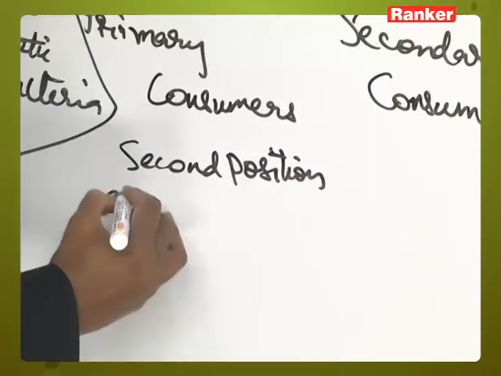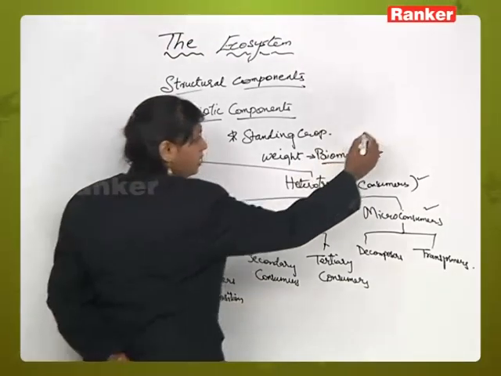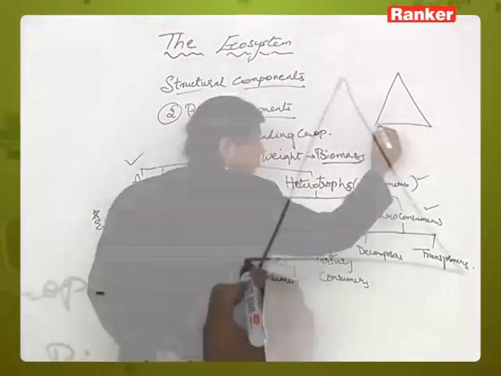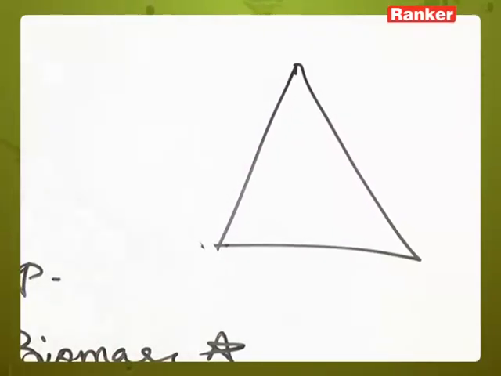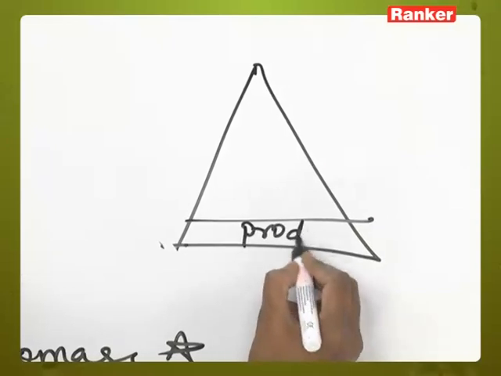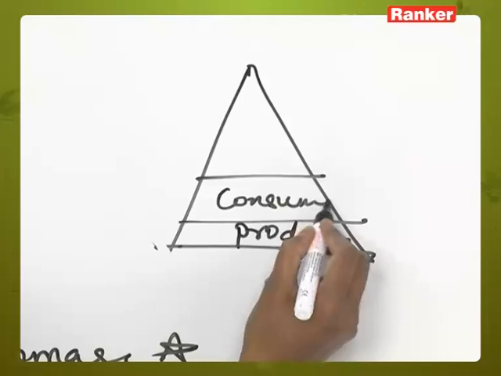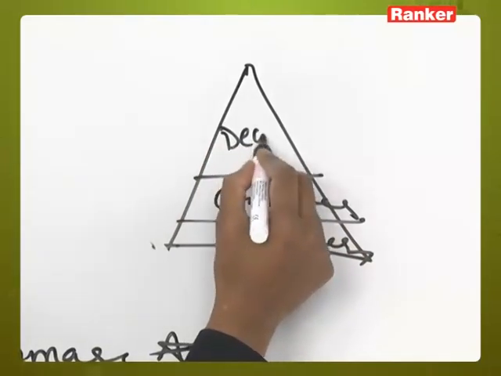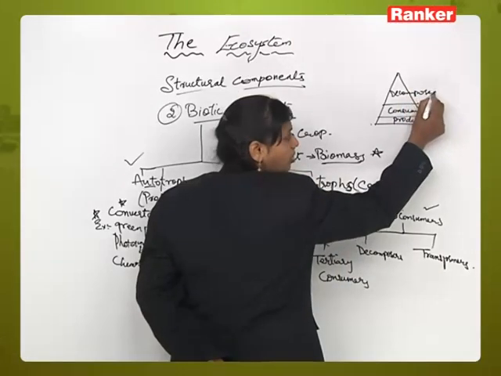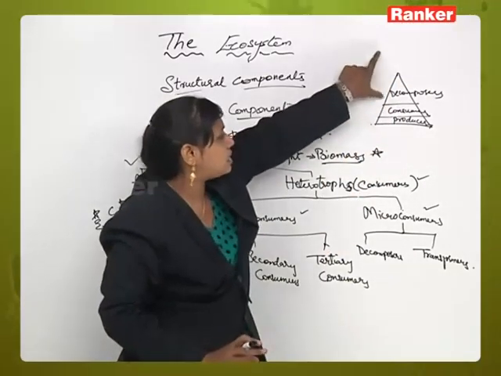Why am I saying second position? For example, if we consider a rough diagram of an ecological pyramid, it will have producers, consumers and decomposers.